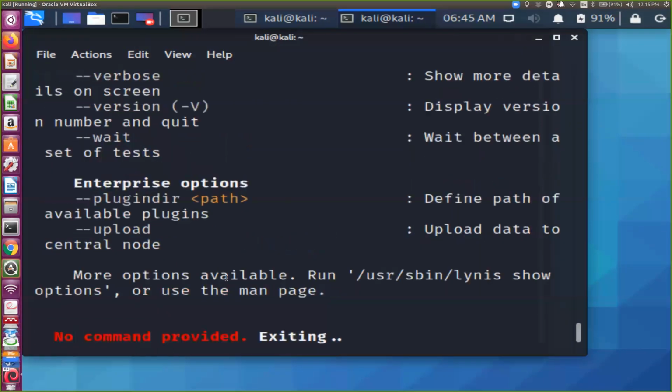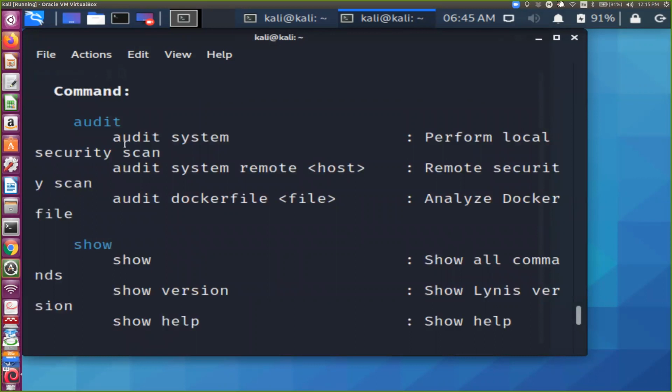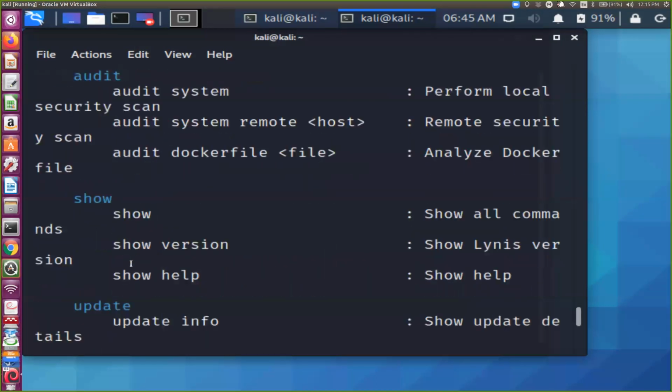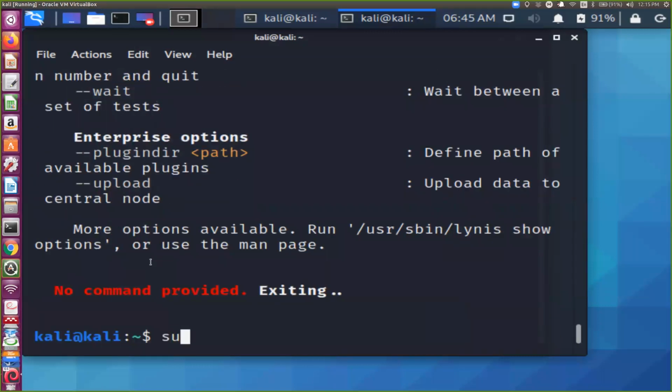Now how to use this? These are the options, and it's giving us audit system. We can audit the system, we can show the version. So here I'm using sudo lynis audit system.